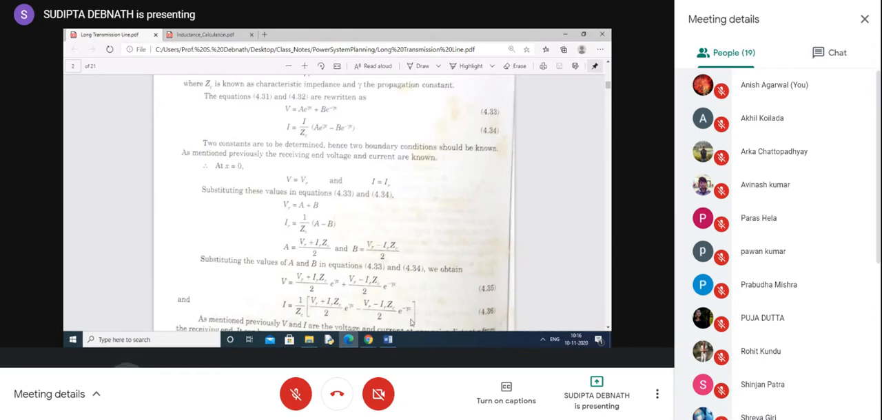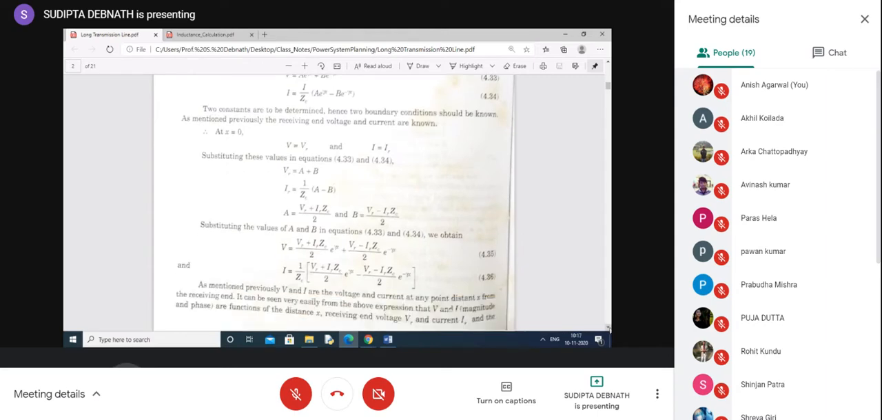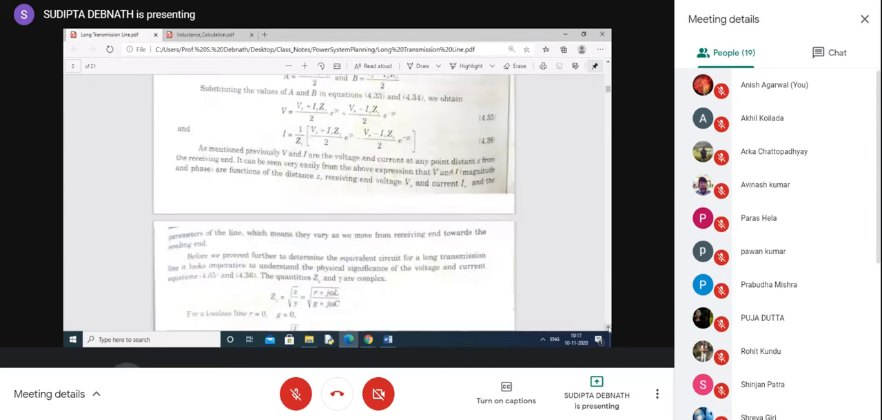Okay, so this is actually the equation in terms of the distance from the receiving end, considering the receiving end voltage and receiving end current as constant. So these are the two equations. Now there are some terms I have told you. ZC I have told you is root over Z by Y.